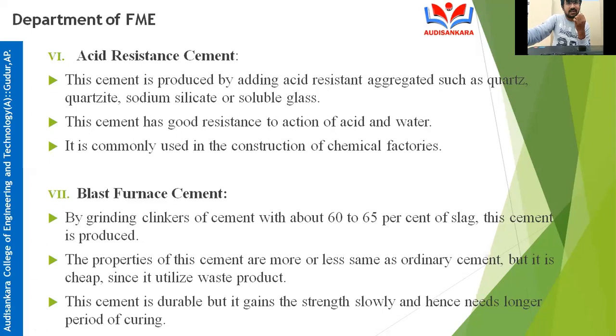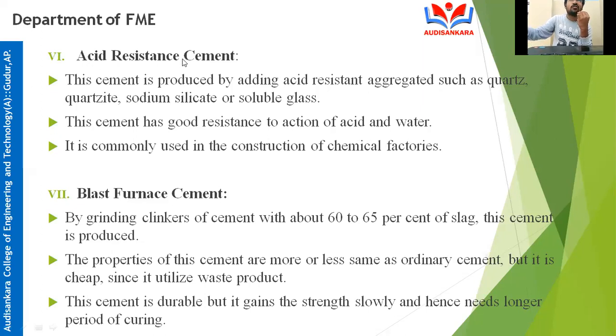Quartzite, sodium silicate, and soluble glass are added to the cement, and that cement is converted into an acid resistant cement. This cement has good resistance to the action of acid and water. Why? Because the name itself says acid resistant.